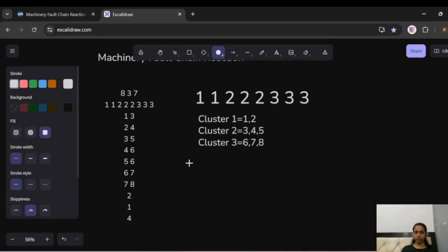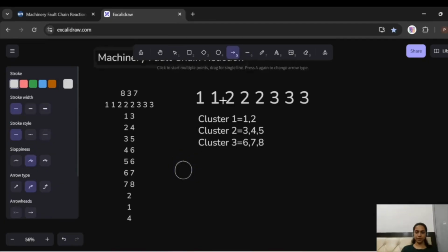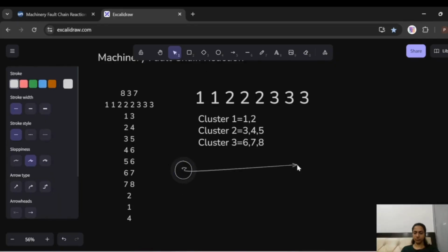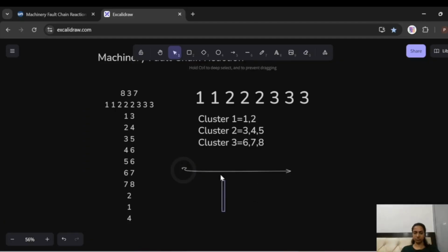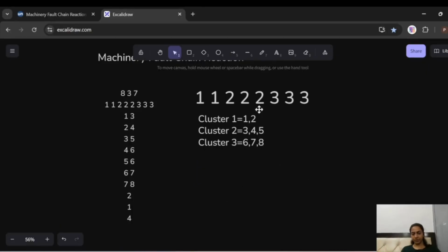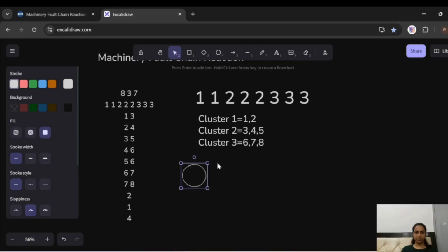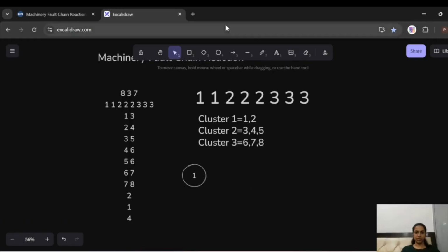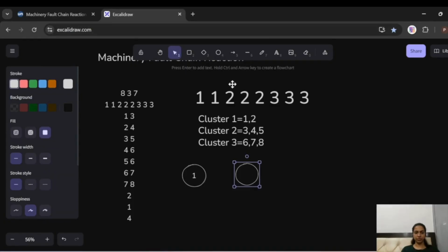Now we need to check the values of the dependencies. Firstly we have 1 and that is connected to 3.